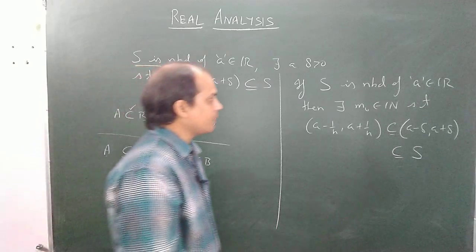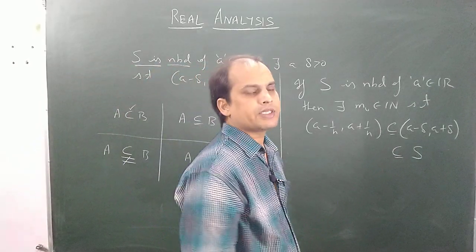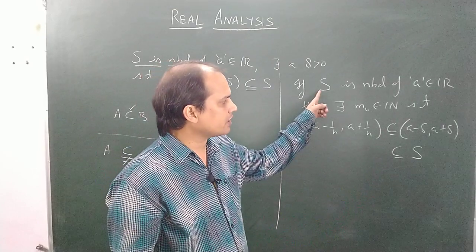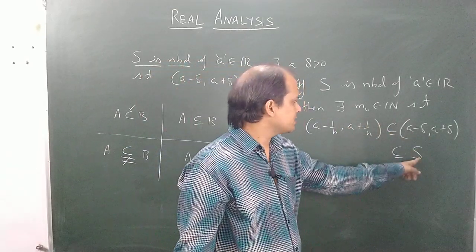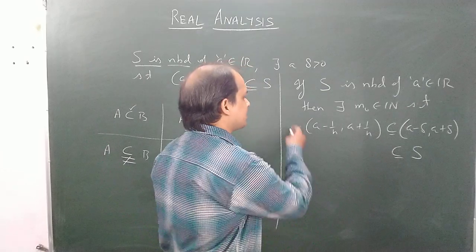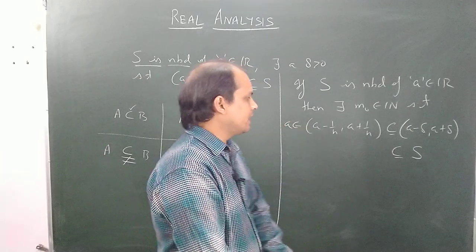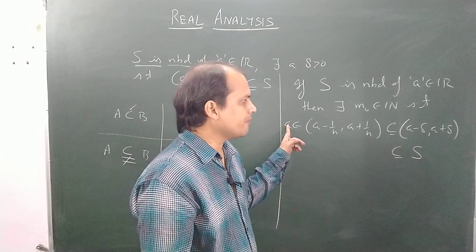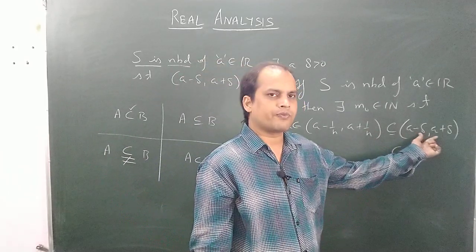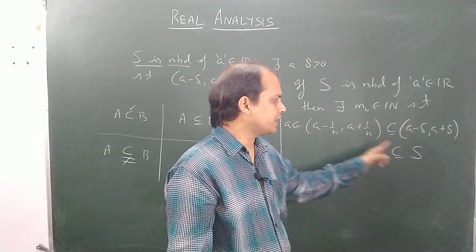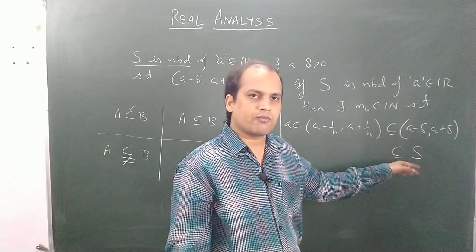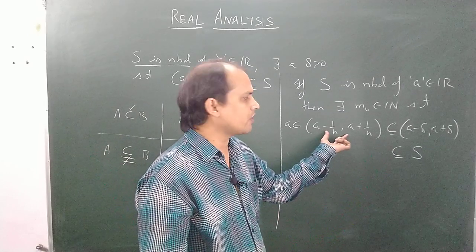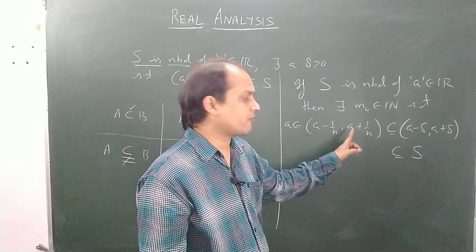My claim here is that using the Archimedean property of real numbers, one can always construct not only, see, if S is a neighborhood of any real number A, then we already know that there exists at least one interval which contains A and which is contained into this set S. But the important construction is that one can always construct an interval of this type. From where do we get this?